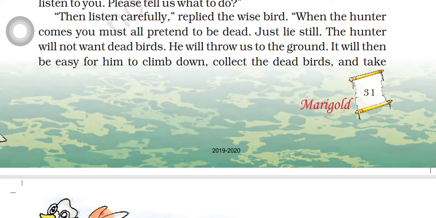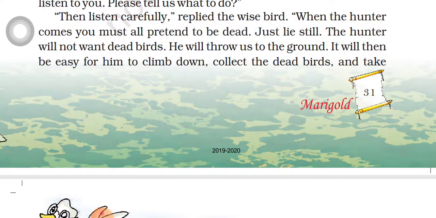The wise bird is giving an idea. When the hunter comes, you all have to pretend. What do you mean by pretend? To engage in make believe. Pretend means act. Just lie still, as the hunter will not want dead birds. Act like a dead bird.